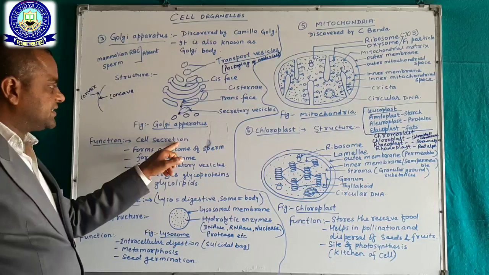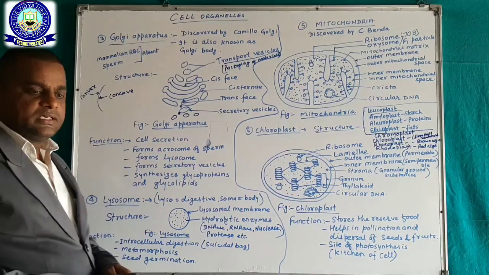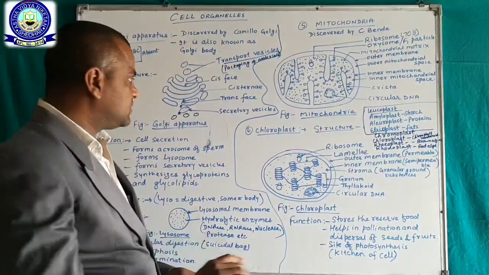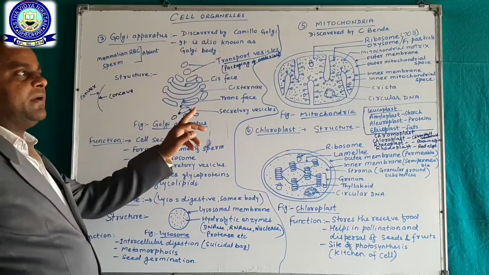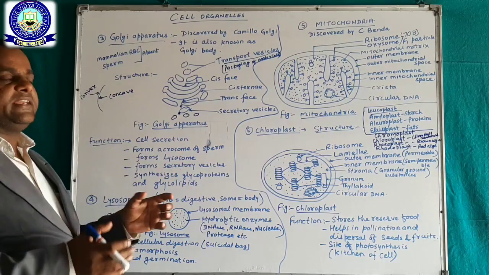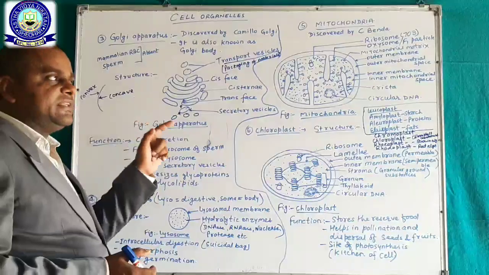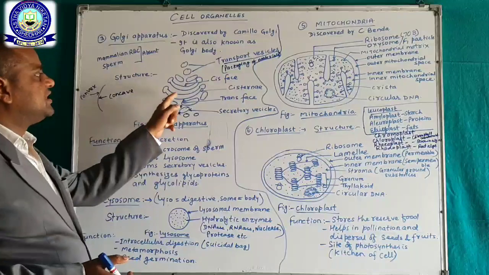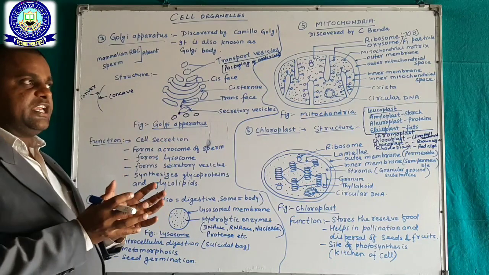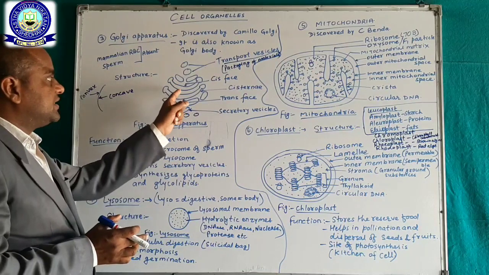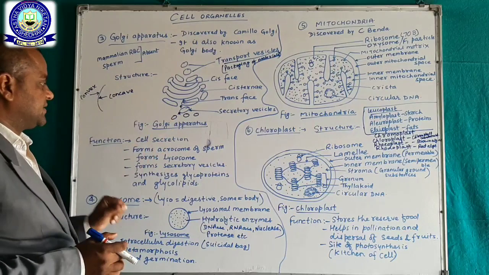Function: cell secretion. Golgi apparatus is made by joining the vesicles, and those vesicles form a complete cisternae and give shape and size to the cell organelle, Golgi apparatus.